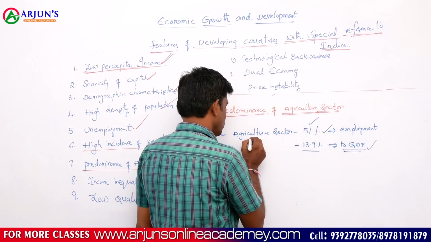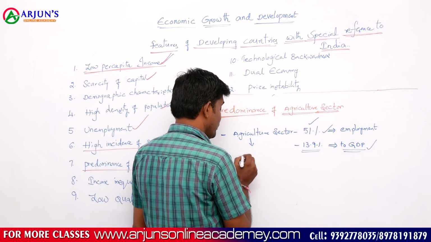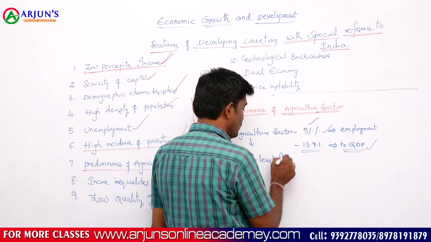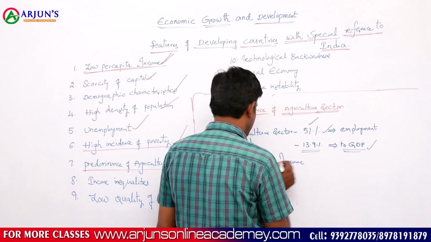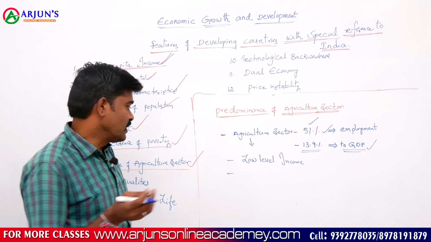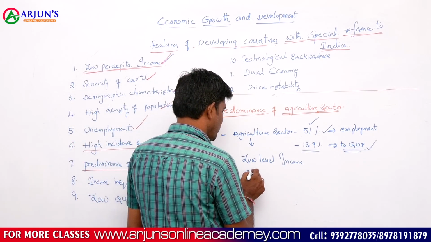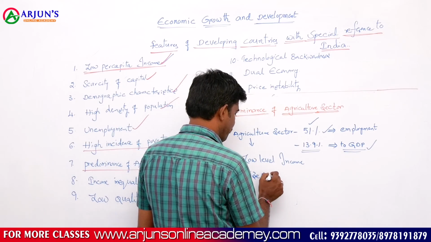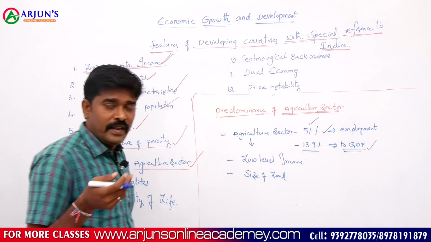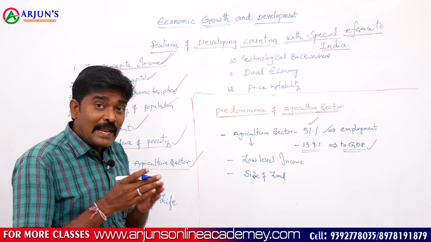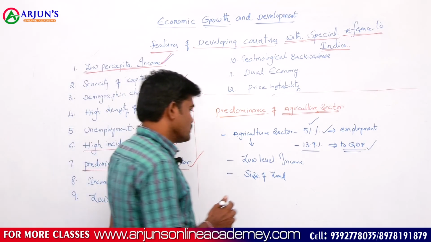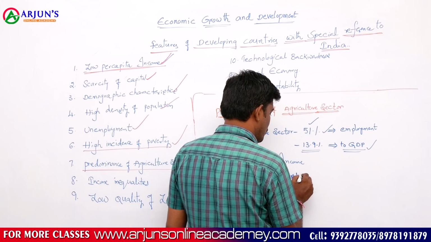That means the people in the agriculture sector have a very low level of income. At the same time, the size of agricultural land is very low, because of the high population pressure on land, the fragmentation of lands, and the very small size of land holdings.